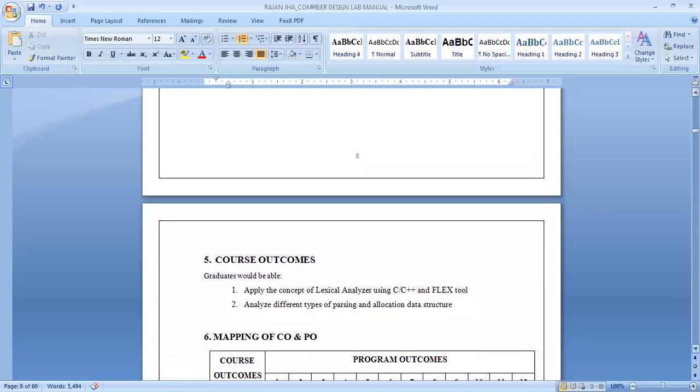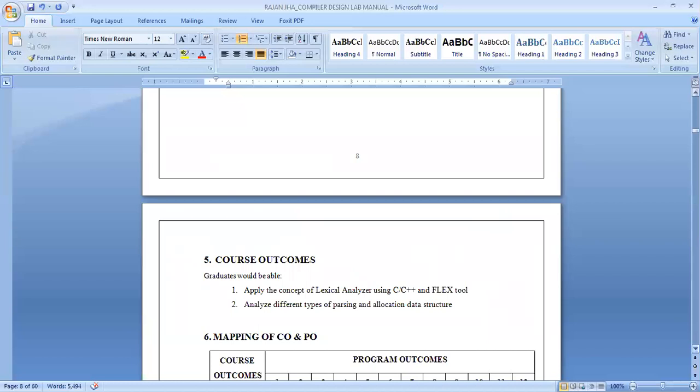Now we will discuss the course outcomes of compiler design lab. After this compiler design lab, graduates will be able to apply the concept of lexical analyzer using C or C++ and Flex tools.